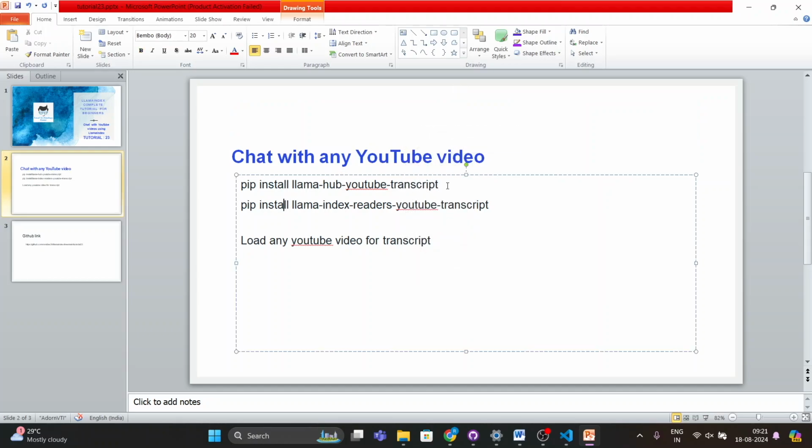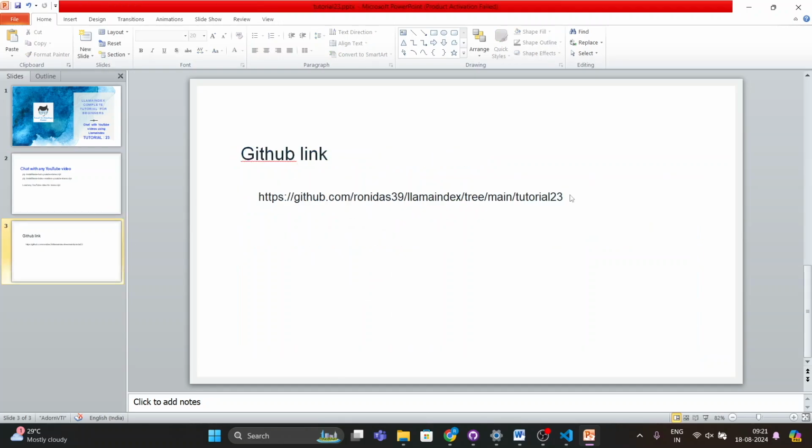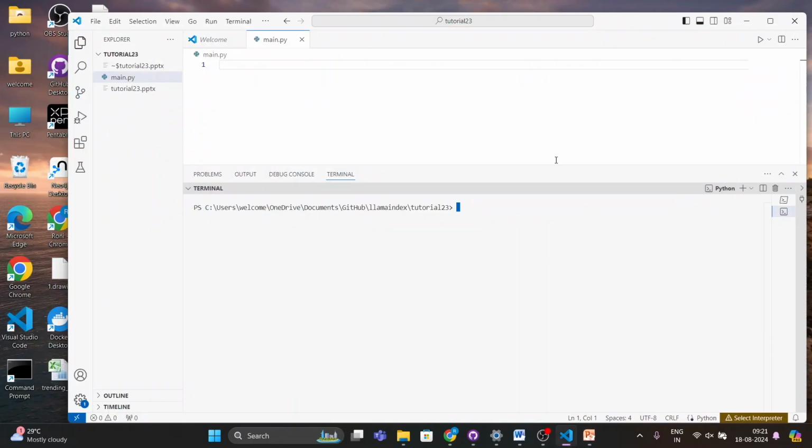First we'll install this. I believe I have already installed it, so I won't run the installation part, but this is a prerequisite. Without this it will not work. Then you'll load the video with the help of LlamaIndex, and the source code is available here. I'll save this, minimize it, and I have already created a folder here, so let's start working on our code. The actual tutorial will be very simple and short, but very interesting.